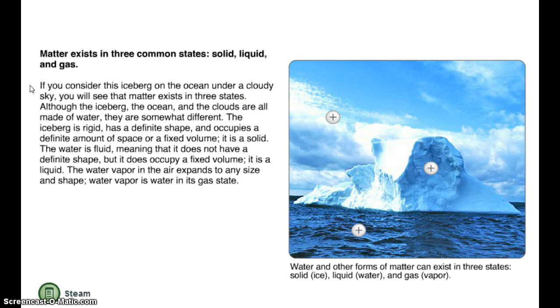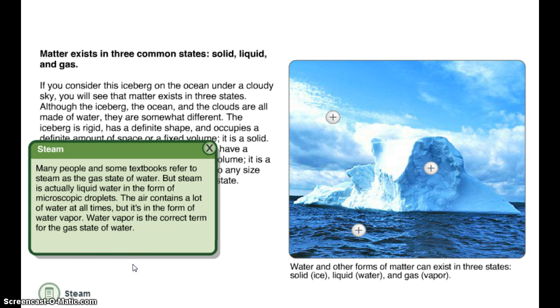If you consider this iceberg on the ocean under a cloudy sky, you will see that matter exists in three states. Although the iceberg, the ocean, and the clouds are all made of water, they are somewhat different. The iceberg is rigid, has a definite shape, and occupies a definite amount of space or a fixed volume. It is a solid. The water is fluid, meaning that it does not have a definite shape, but it does occupy a fixed volume. It is a liquid. The water vapor of the air expands to any size and shape. Water vapor is water in its gaseous state.